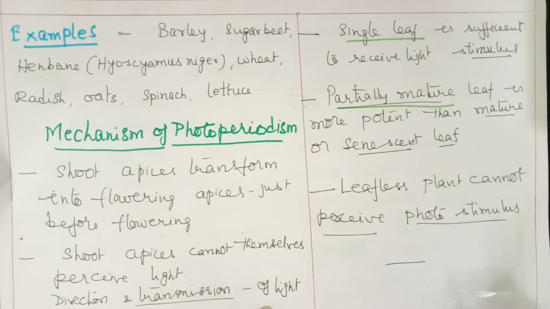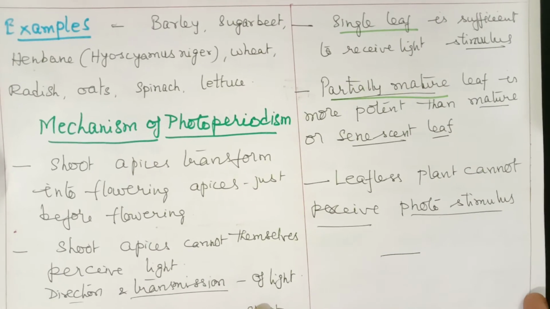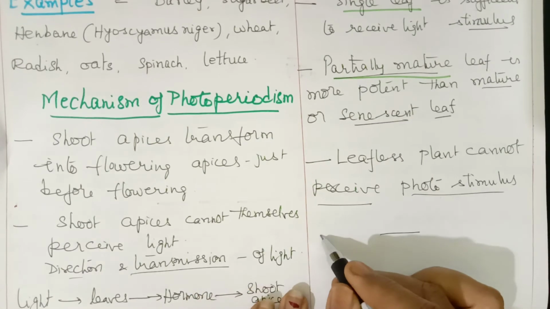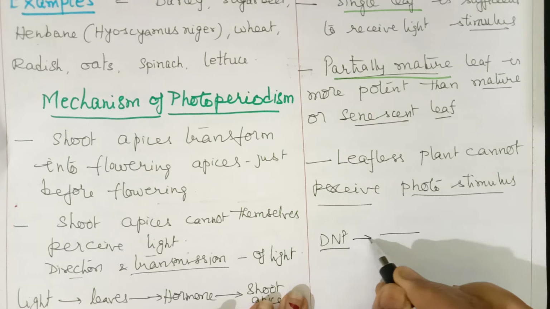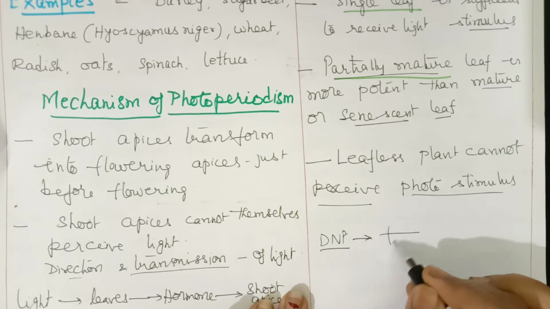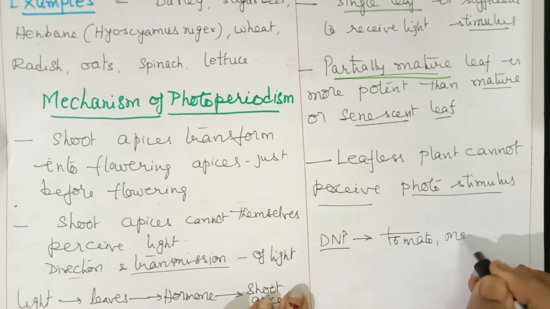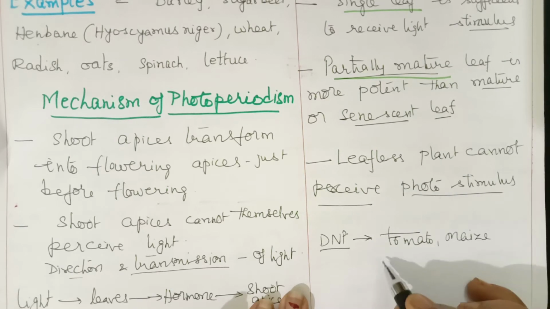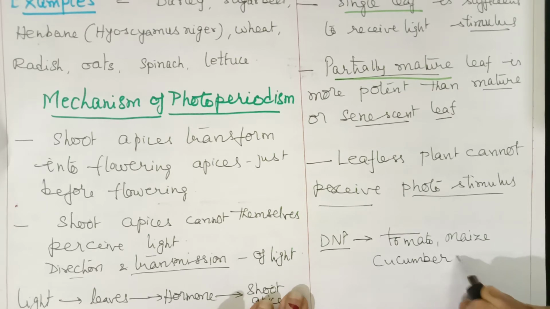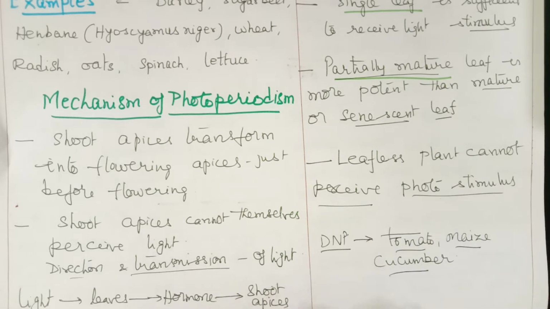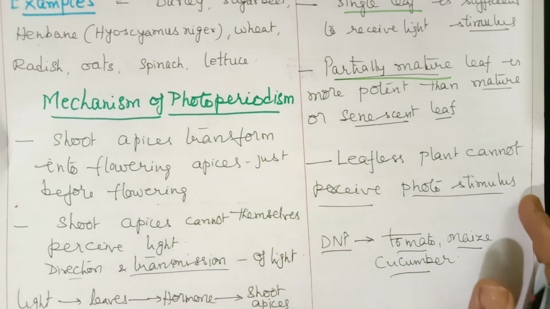I'll give you some examples of day neutral plants also. Three examples you should know. I will just write it here. You can note it down. Day neutral plants, you can take the examples of tomato, maize, and cucumber. Tomato, maize and cucumber. These you can take as examples for day neutral plants.